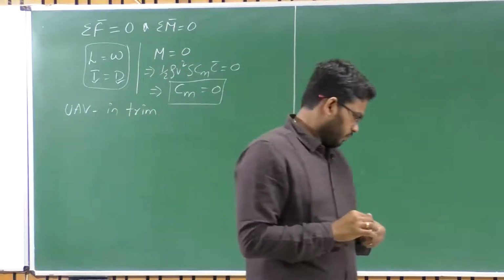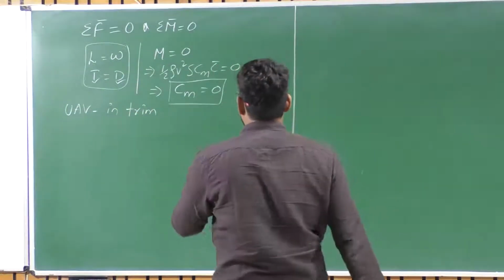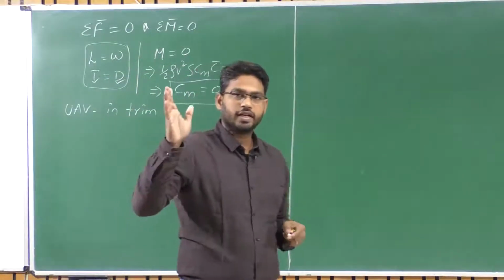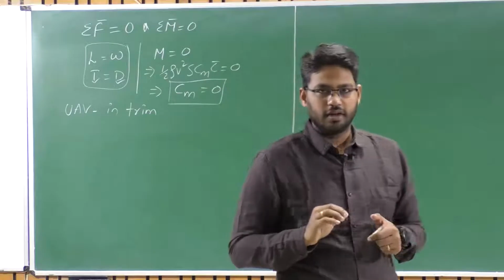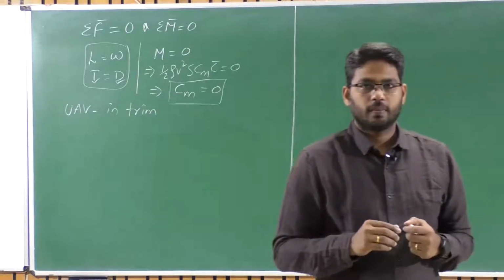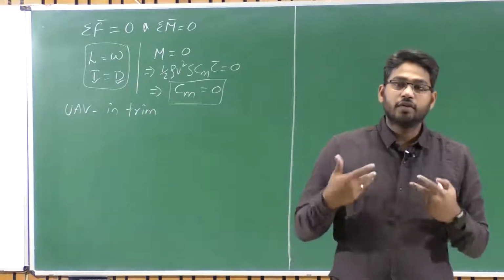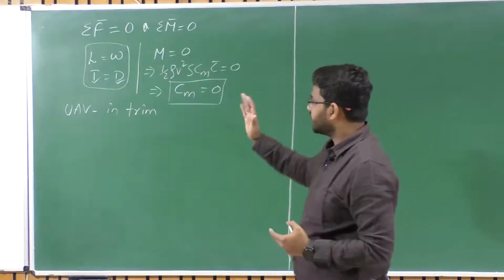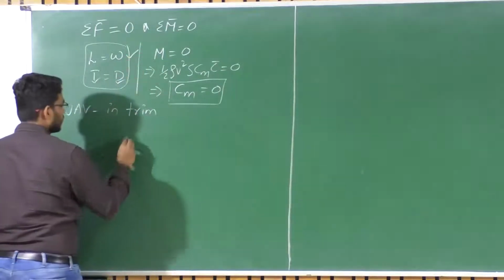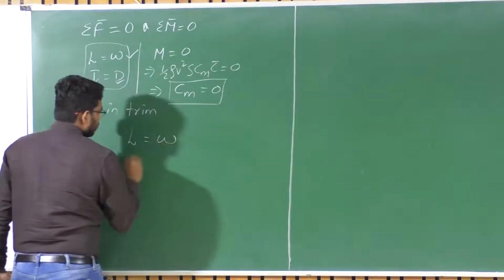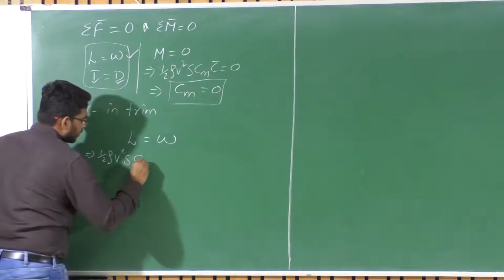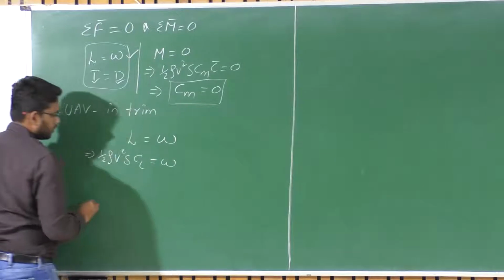As far as a particular trim is concerned, that's fine. That means we are flying at a given angle of attack. So what if I want to change that angle of attack? What do I need to do when I have to fly at a different angle of attack? Let's closely look at this equation: lift equals weight, which is half rho V squared S times CL equals W.